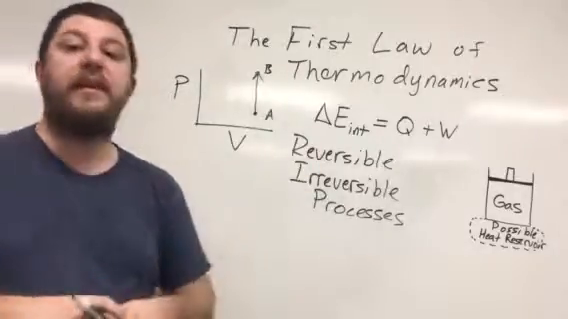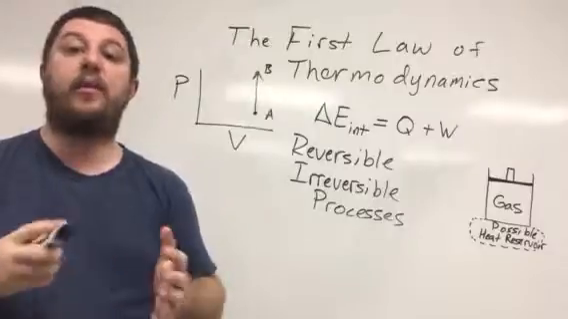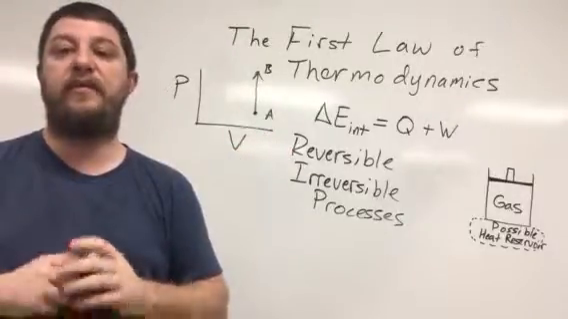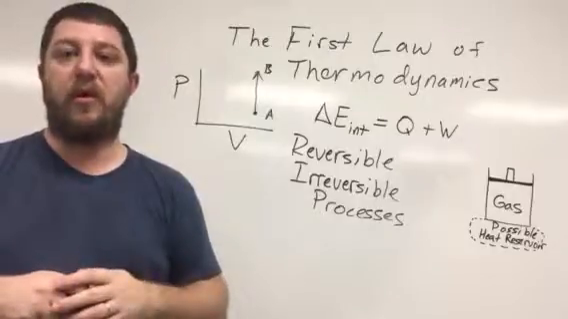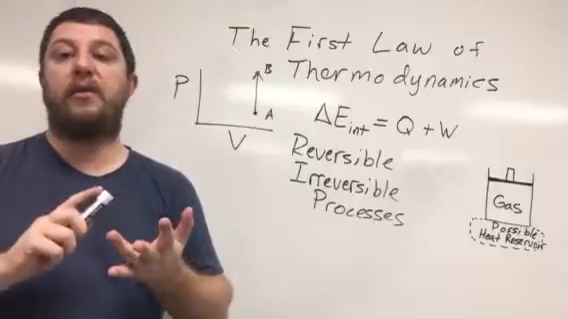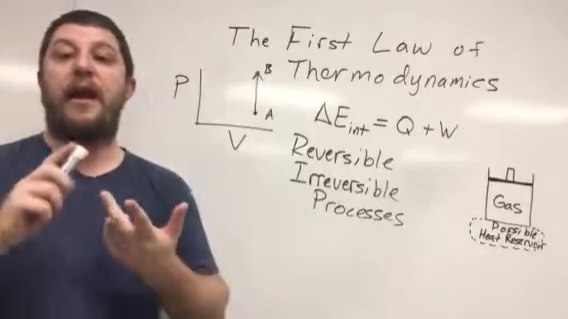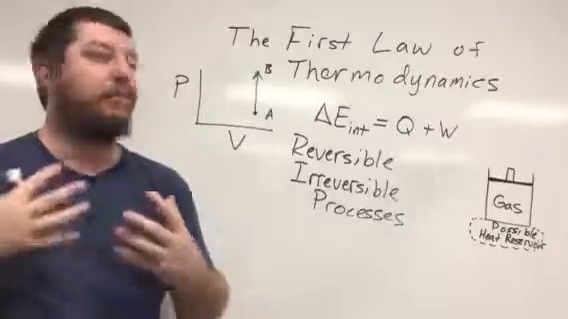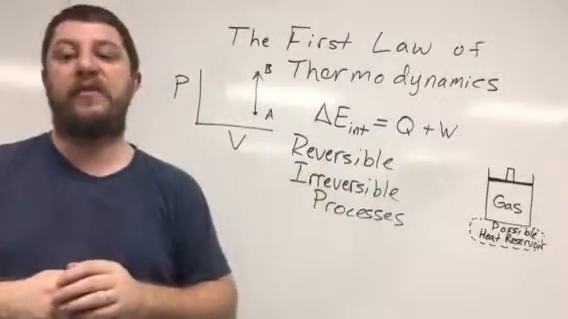So these are some of the criteria that we're going to need to meet. A reversible process is what we're going to be focusing on as we move forward. Now we're going to look at several different types of processes: isothermal, isovolumic, isobaric, and adiabatic. And we're going to see how those different processes play into the first law of thermodynamics.